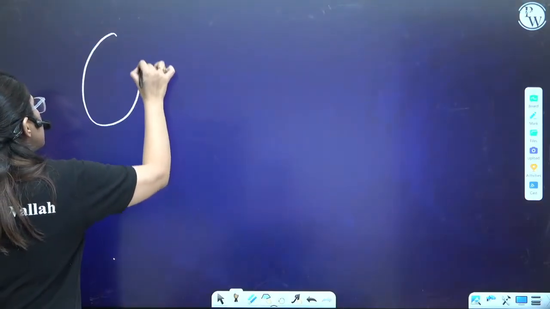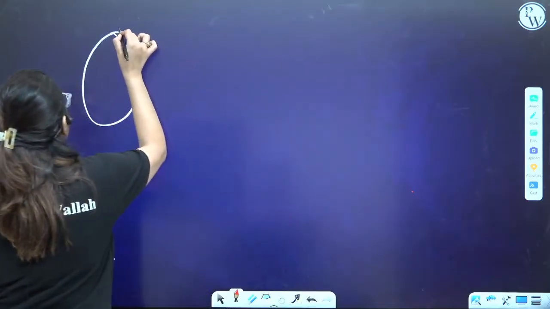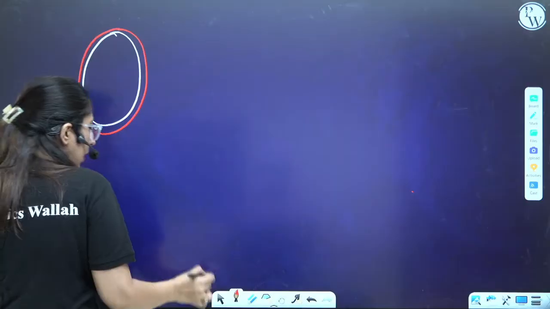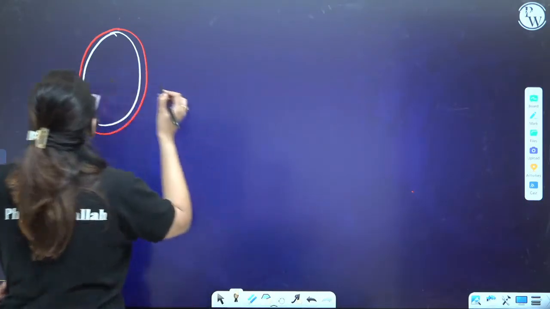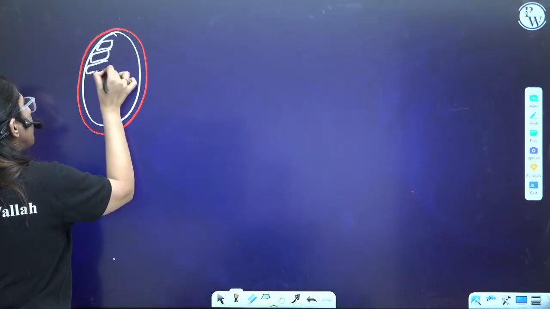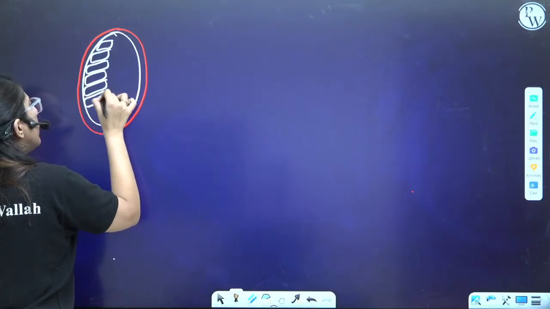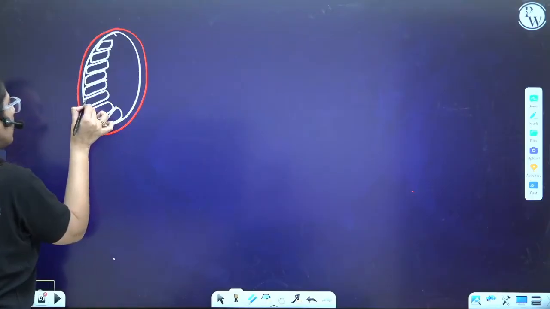So this is the tunica albuginea. The red one which we drew, that is the tunica. So this is the layer. Here, these are the compartments, and the name of these compartments is testicular lobules.